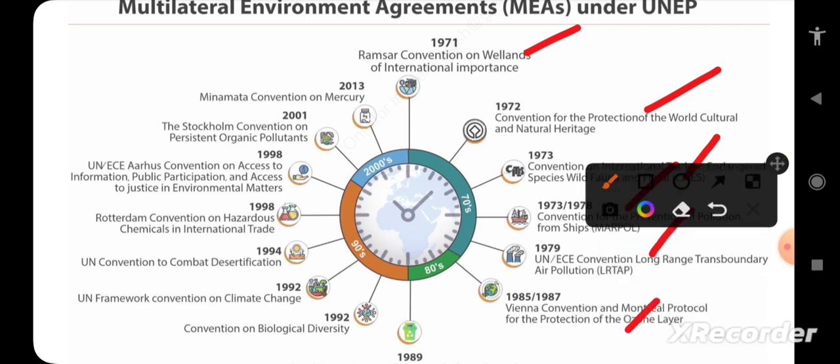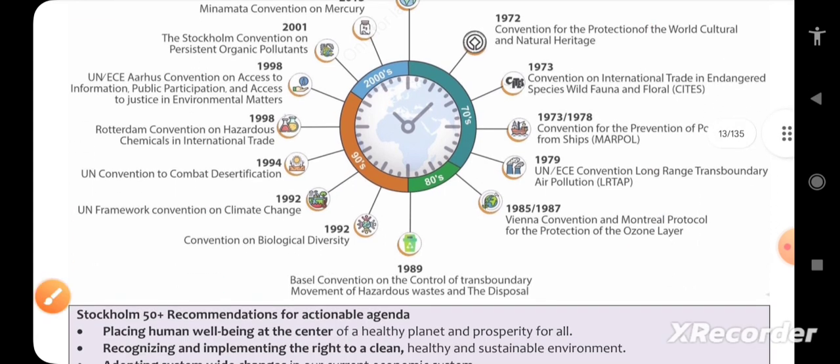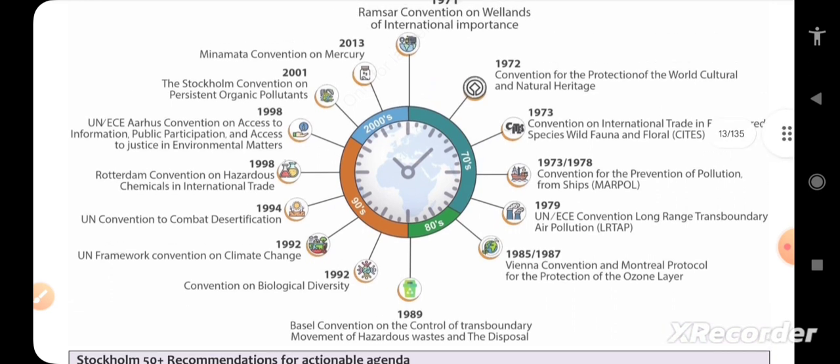Convention on Biological Diversity, 1992. UN Framework Convention on Climate Change, UNFCCC, 1992. As I said, these three are 1992, the Biological Convention, UNFCCC, and more importantly the Basel Convention on the Control of Transboundary Movement of Hazardous Waste, which happened in 1989. 1994, UN Convention to Combat Desertification. 1998, Rotterdam Convention. Simply put, all these conventions year-wise are given in this map.